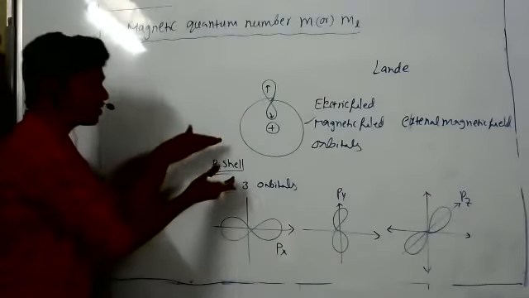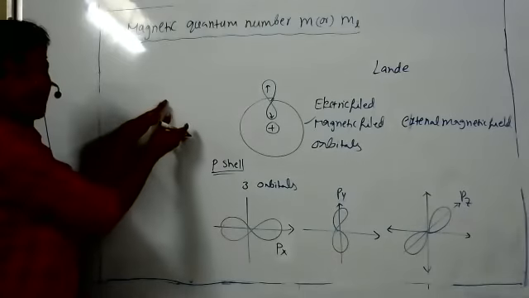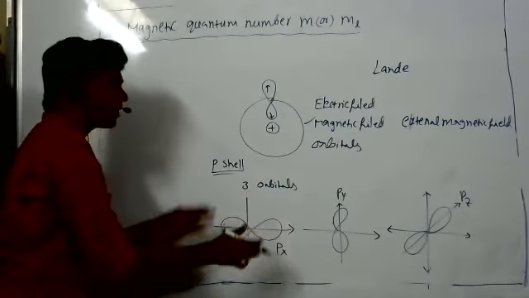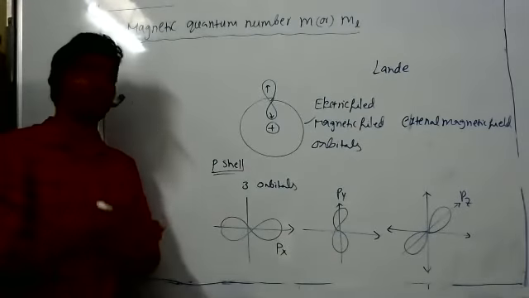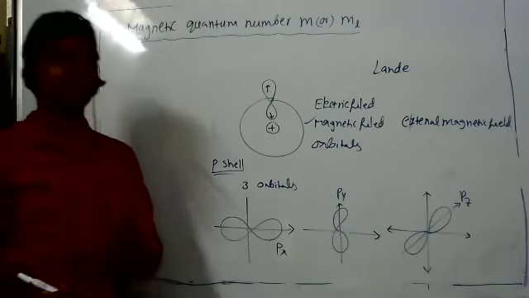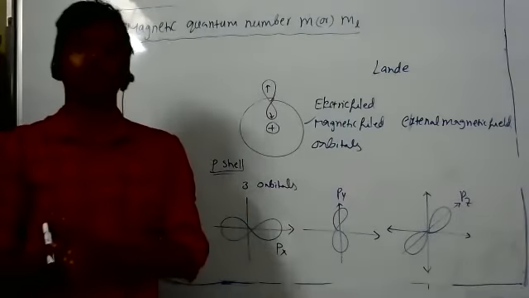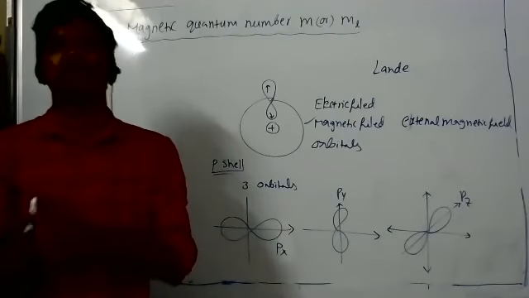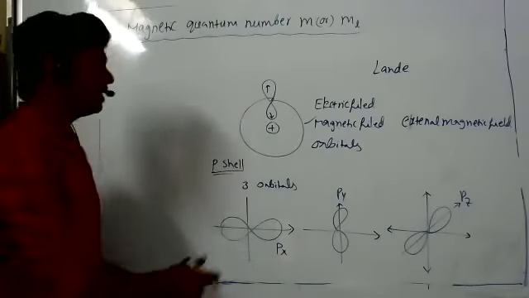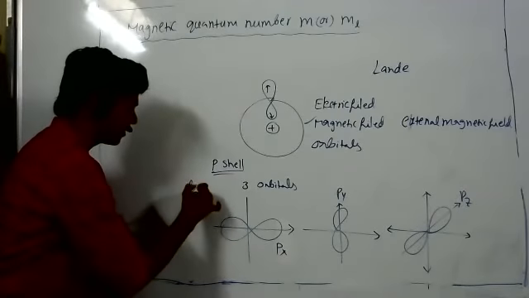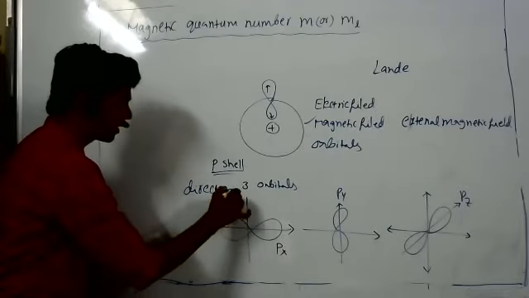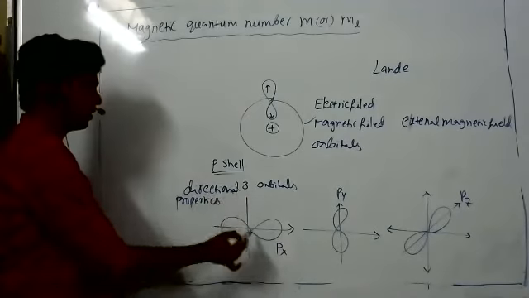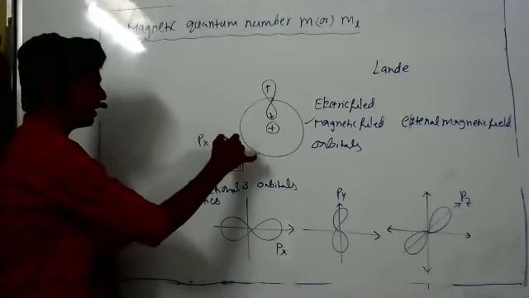These orbitals belong to subshells, and these subshells are present in the main shell. When a magnetic field is applied, these orbitals are oriented in space. Because of that orientation, we introduced the idea that electrons are present in orbitals. Before also we introduced the concept of orbital: wherever the probability of finding the electron is maximum, that is called an orbital. Here these orbitals have direction, so this shows directional properties. Totally p has 3 orbitals, px, py, pz.